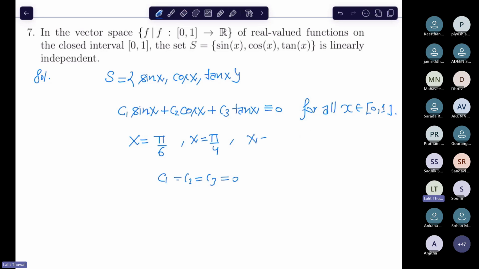Good. Pi by 4, and what can you choose? Pi by 8, something like that. But think, 0. Yes, 0, that is a very important value. How can I forget that? Once you put 0, this would be 0, and this immediately implies that C2 would be 0. Then you will have a relation only in C1 and C3, then choose the values.